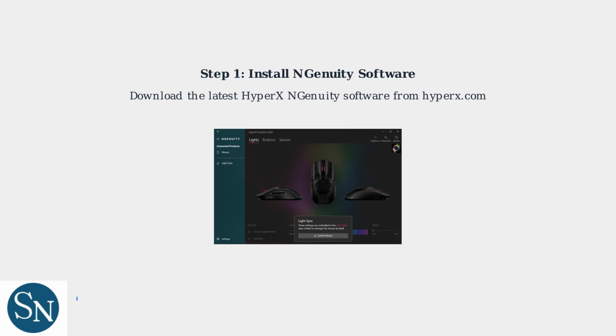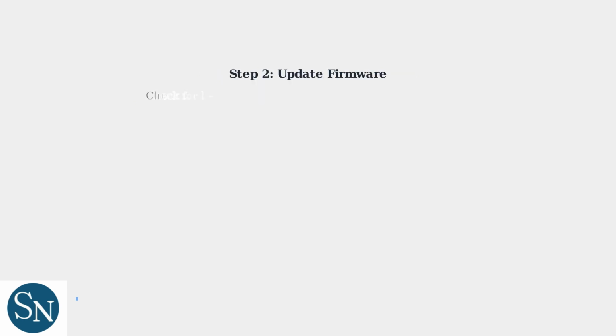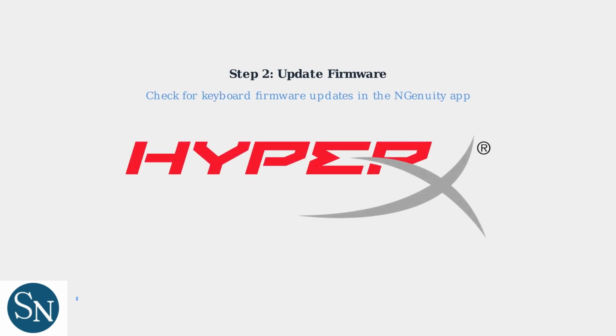This software is essential for controlling the lighting effects. Once installed, check for any available keyboard firmware updates within the Ingenuity app. Outdated firmware can prevent the confetti effect from functioning correctly. Another solution is to reset the keyboard by holding FN's ESC for 5 seconds, or reinstall drivers via Device Manager.